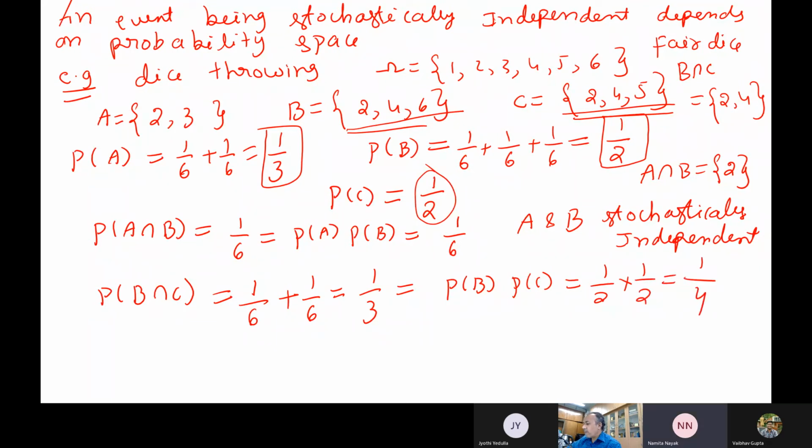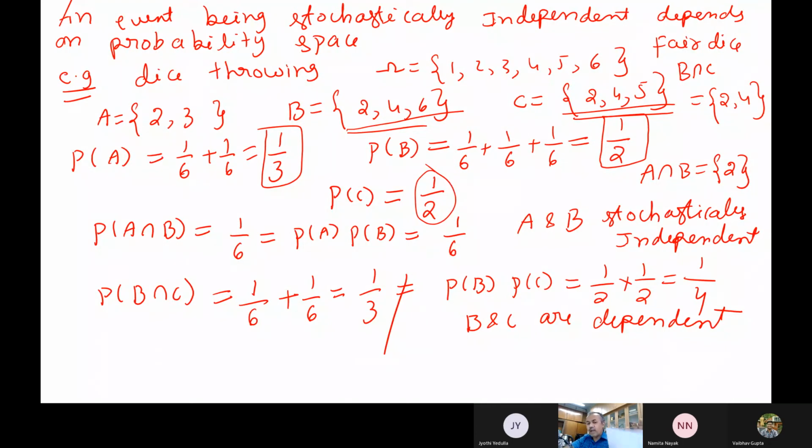Now, what is your comment now? 1 by 4 we have not got. They are not stochastically independent. So they are basically dependent actually. You follow? So this is how you have to verify whether they are independent or dependent. If it matches, then only it holds. Now this is for a fair die.